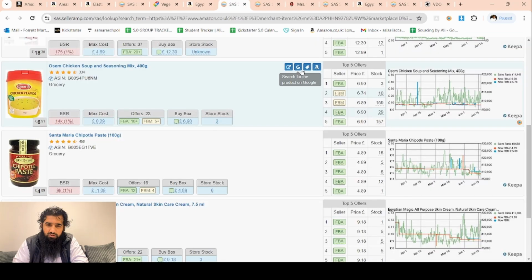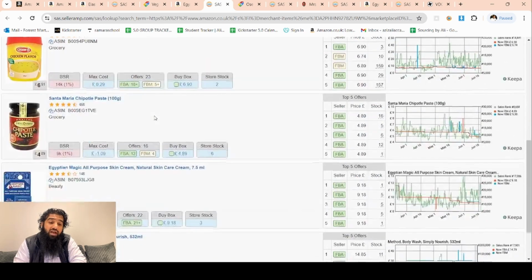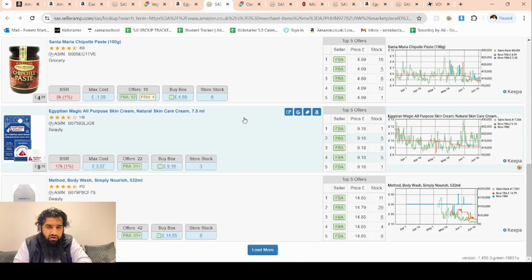Okay, let's open this store. This product has 16 plus sellers. This seller just got 2 units in stock, even though this seller has a lot of ratings. They got 700 products in the store, and now it's going to be a bit of a toss, but we'll see if we find some products straight away and if it's a good store for us, or we need to move on.